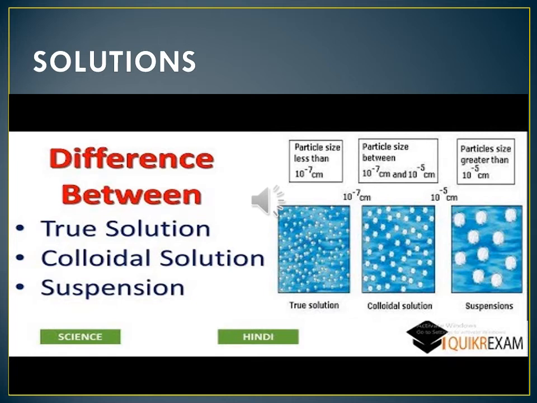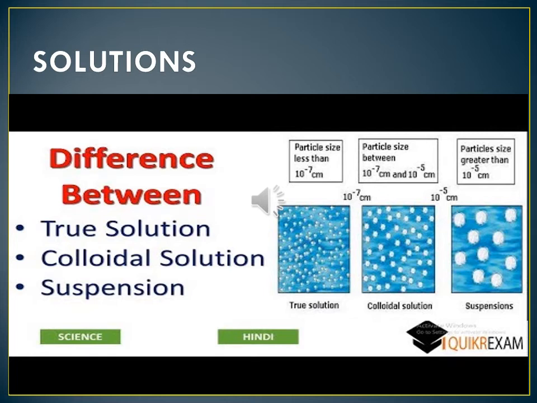What is an example of a true solution? Sugar solution, salt solution. What is an example of a colloidal solution? Starch with water is a colloidal solution. What is an example of a suspension?